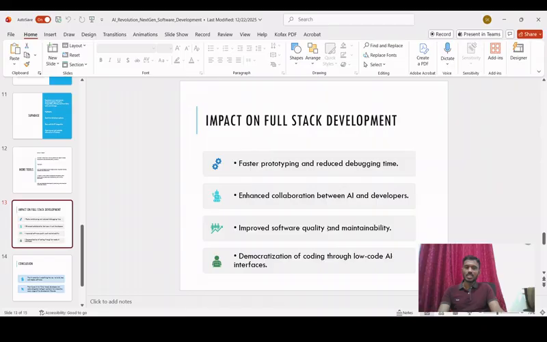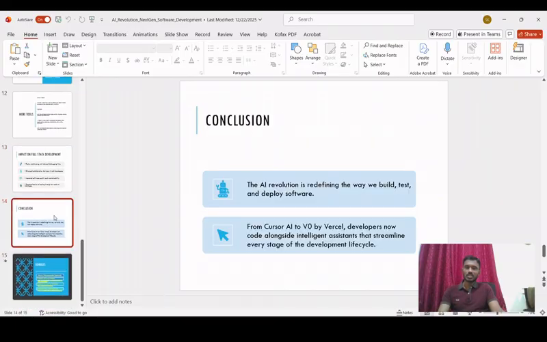So you can easily improve the software quality and also maintain the software as well, right? Another important advantage is democratization of coding through low code AI interfaces. This is another great advantage which developers can make use of while using AI coding, right? So this is about AI-based coding, or vibe coding.